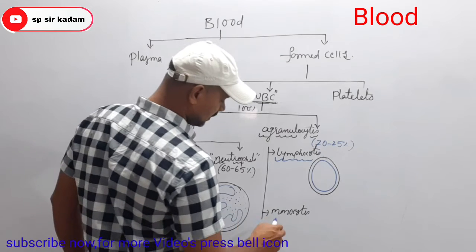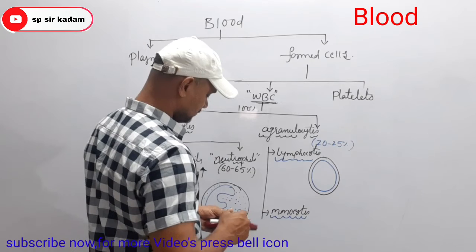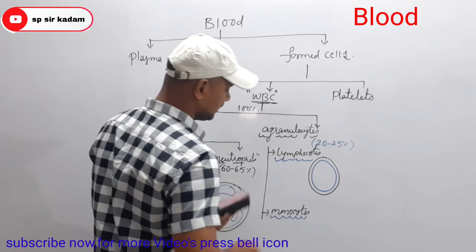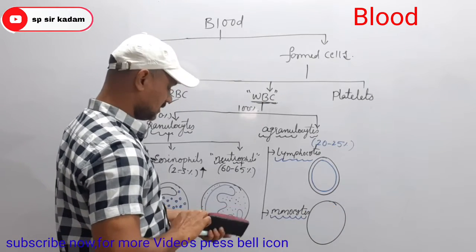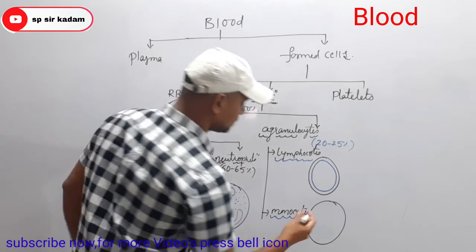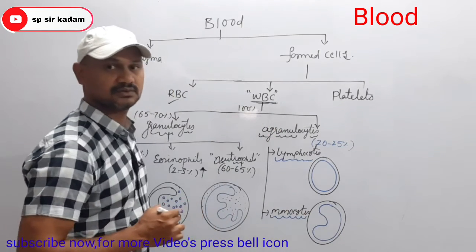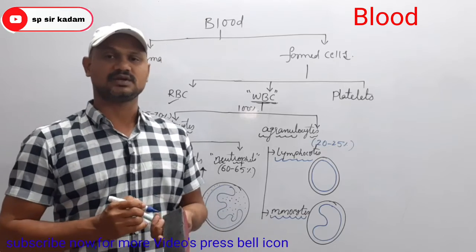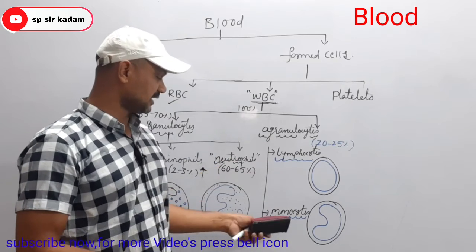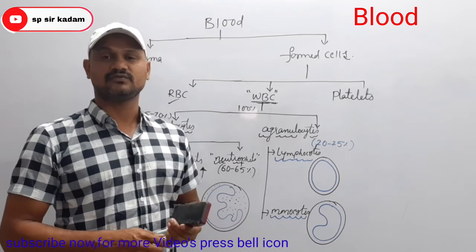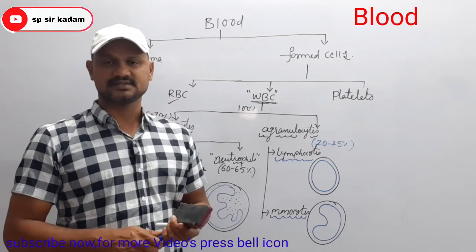Clear? Then next, monocytes. Monocytes are also the same, but the difference is what? In monocytes there is a nucleus, but the shape of the nucleus is kidney shaped. They are just 5 to 6% of total agranulocytes, and these are also phagocytic cells.